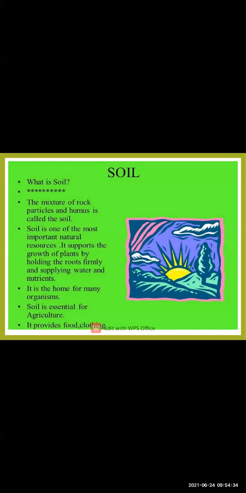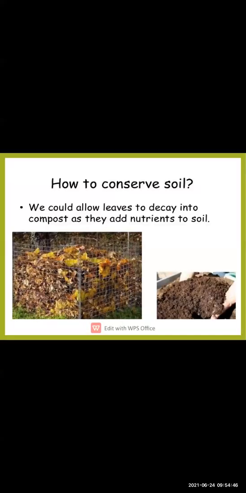So again, revision we will do. What is the soil? The mixture of the particles and the humus is called as soil. And soil is very much essential for agriculture, which provides us food and clothes. Also, we have to conserve the soil. So how can we conserve the soil? By जो सूखा कचरा है ना आपका, उसको एक जगह पे कंपोस्ट करना है. Then you can use to your plants when gardening as a compost to the soil. तो ये खत का काम करेगा. ओके, मम्मी खत डालती है ना झाड़ को, प्लांट अच्छा आना चाहिए इसलिए. तो this soil works as a compost to the soil.